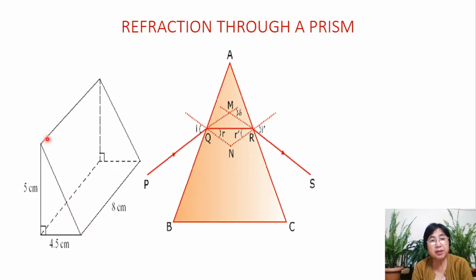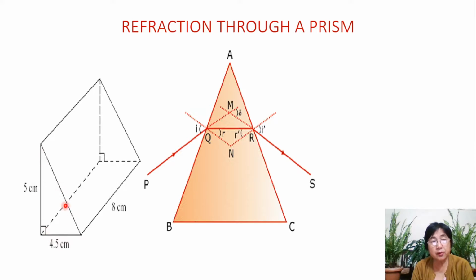If you pitch a tent, you have this edge here, then one plane here, one plane here, then the ground, and then the entrances from here and here. So we have three rectangular surfaces: one surface here, the other surface here, and another surface here. We have two triangular cross sections.